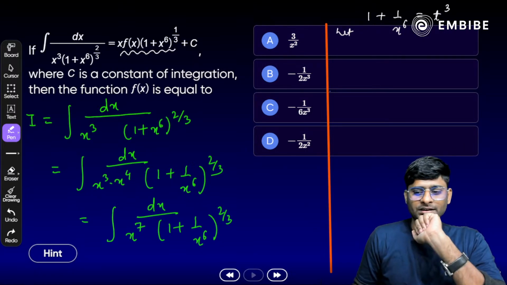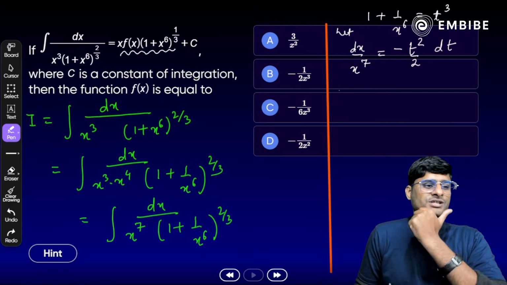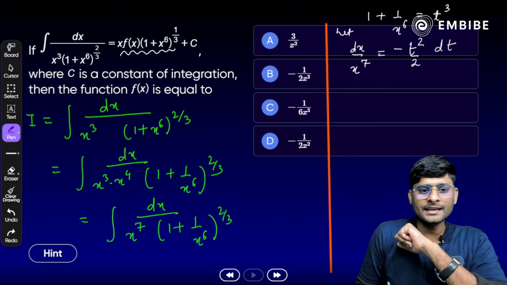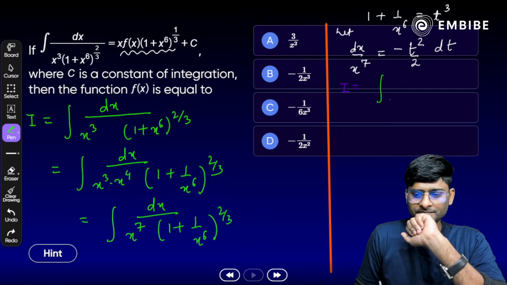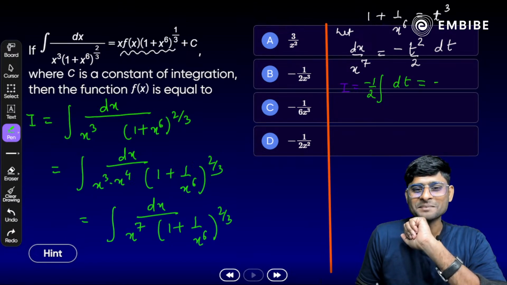Now differentiate. Once we differentiate, what we get here? Any idea? dx by x raised to power 7 is equal to what? Minus of t square by 2 dt. Now question changes. Yes, your integration will become what? I is equal to, yes, I is equal to what? Integration minus 1 by 2 dt only, or we can say minus t by 2 plus c.